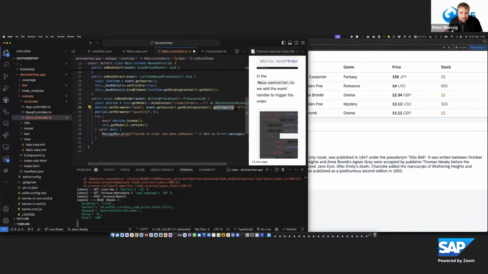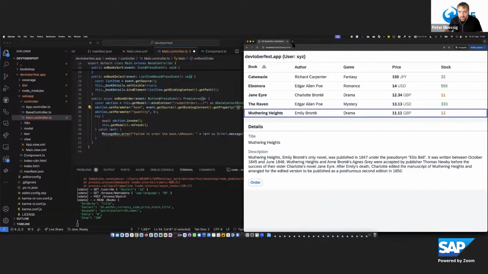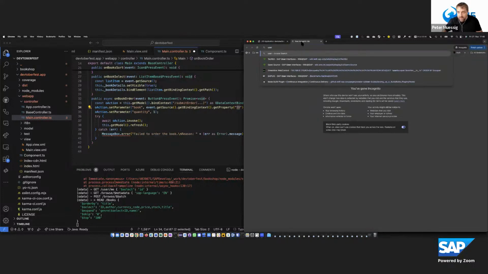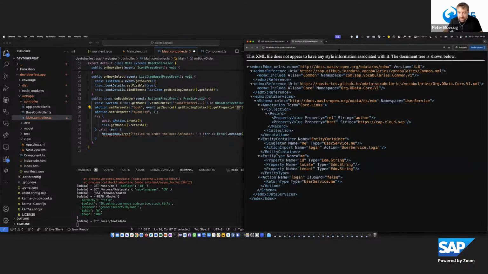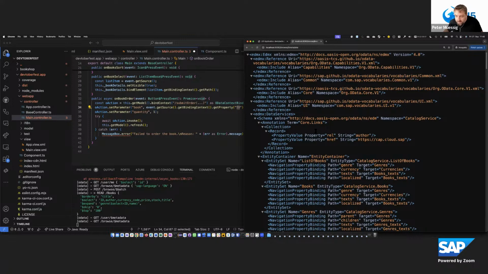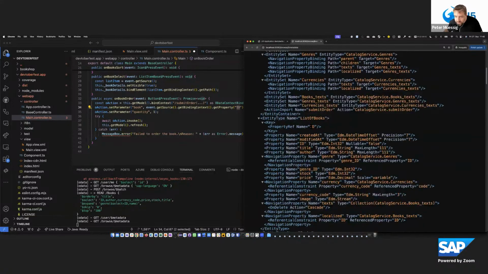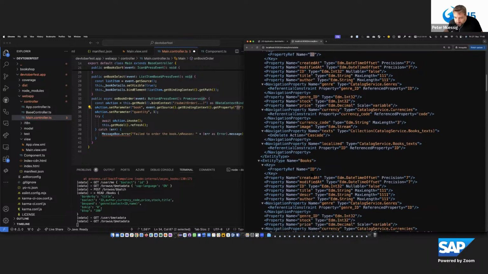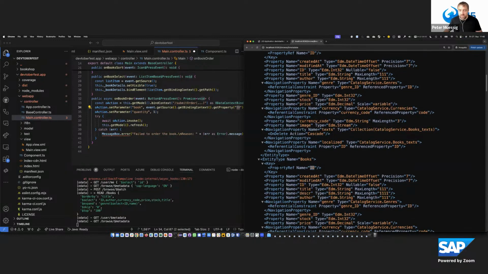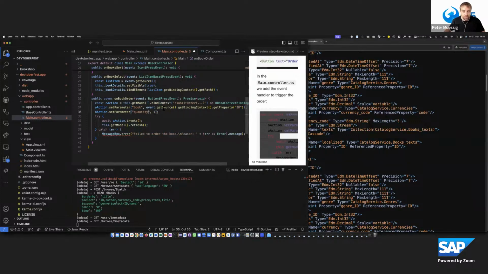And the name of the property, if you don't know that at hand, you can also check that quickly in the browse metadata. And here in the Books entity, where is it here? Well, that's the list of books, but here in the Books, I see the ID is my key. So this is the thing I need to pass. And when I click, I always want to have the quantity 1 to decrease it. And now in this case, I use async await.